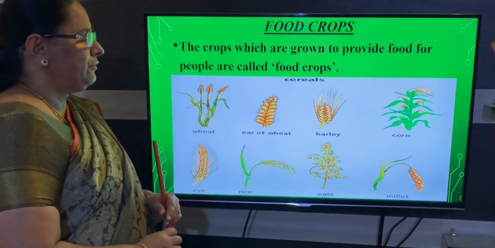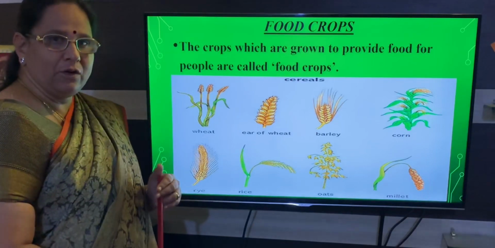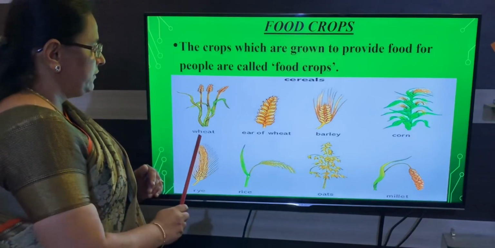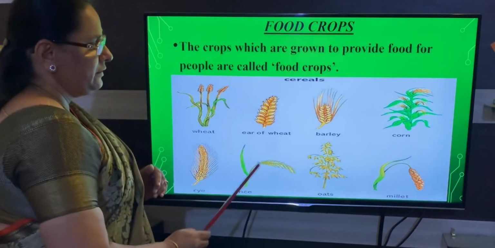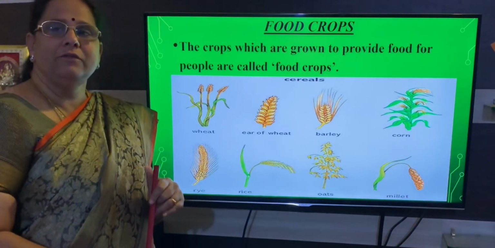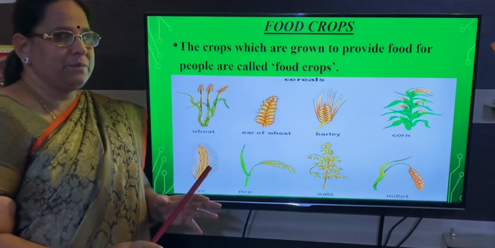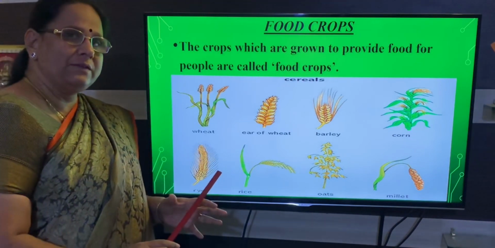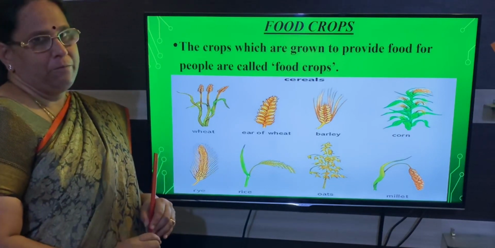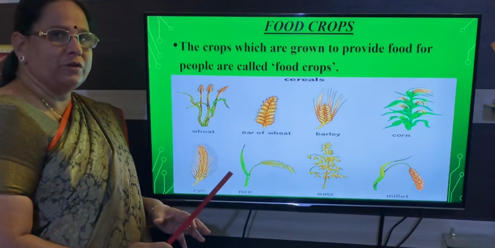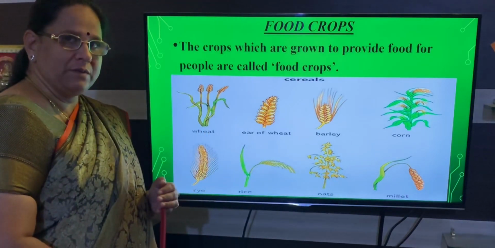Here you have a few examples. Seeing this picture you can analyze what the examples of food crops are. So what is it, children? Wheat, barley, corn, rice. These are the important food crops. So remember, food crops means crops cultivated for providing food for the people. I have given you a few examples, and seeing this picture you can remember better.